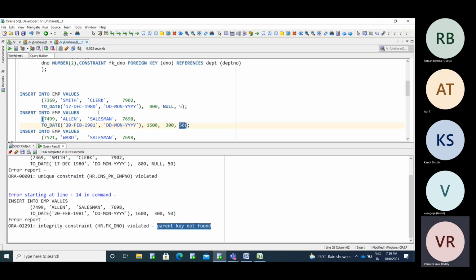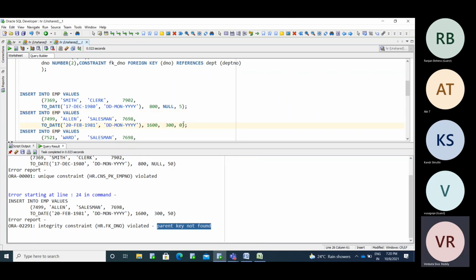Now you are trying to insert data other than those parents. That is a fake entry, and you need to identify this. This is one thing: parent key not found. One other thing, as I said, all the parents do not have children. I already said all the parents do not have a child. Now I'm inserting the data with valid values.